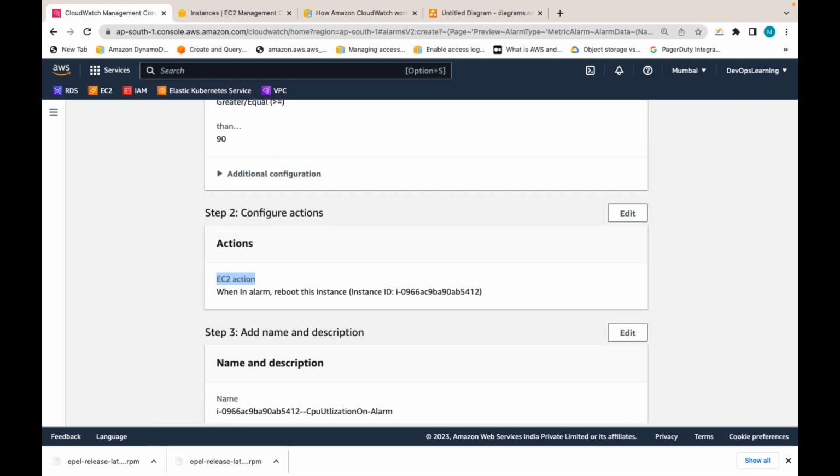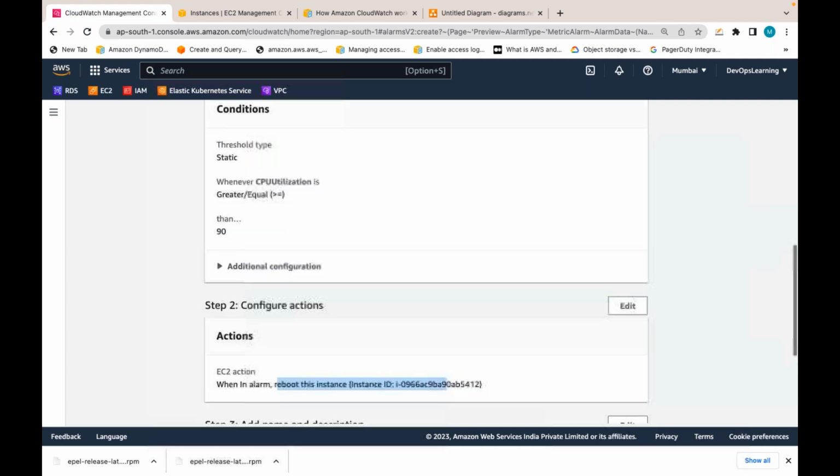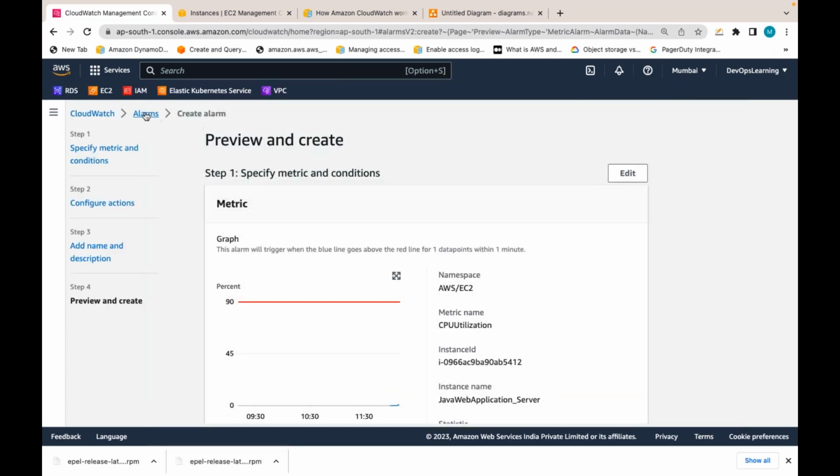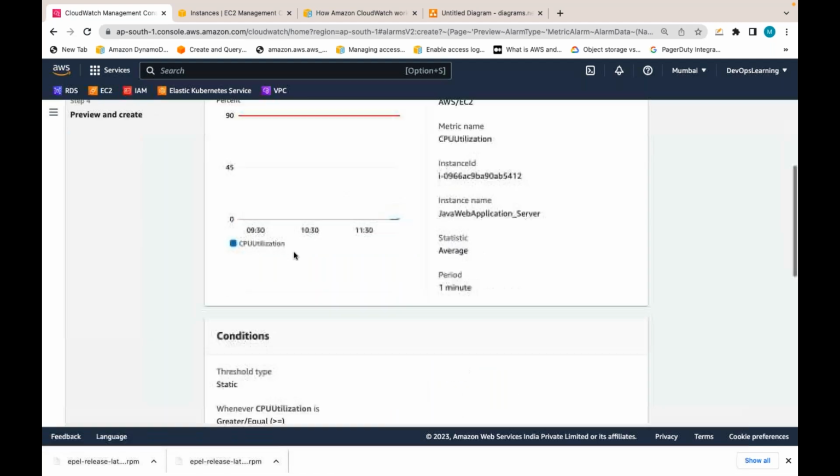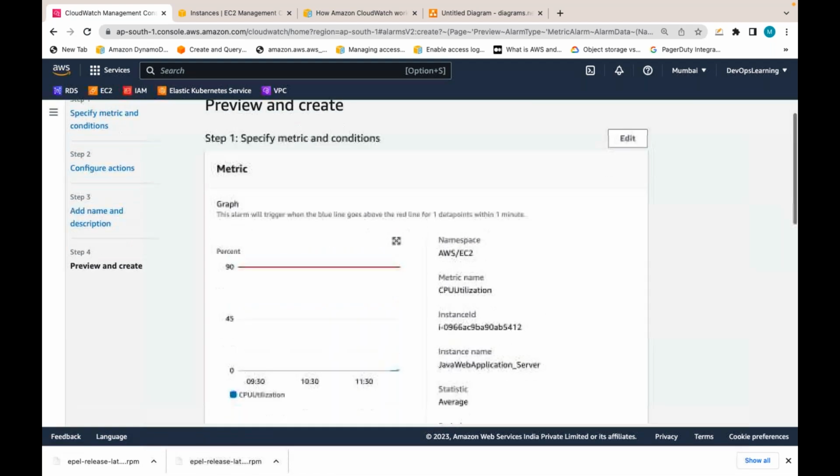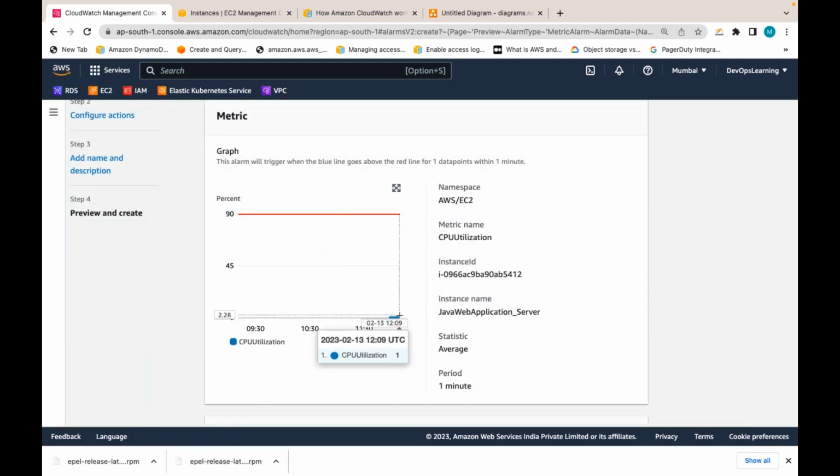I can send a notification, or inform the auto scaling group, or take some EC2 action. As of now, I am going with EC2 action. Whenever this condition is satisfied, this alarm will reboot the instance. If you see the current utilization, it is just about 1%, like 2.228%.